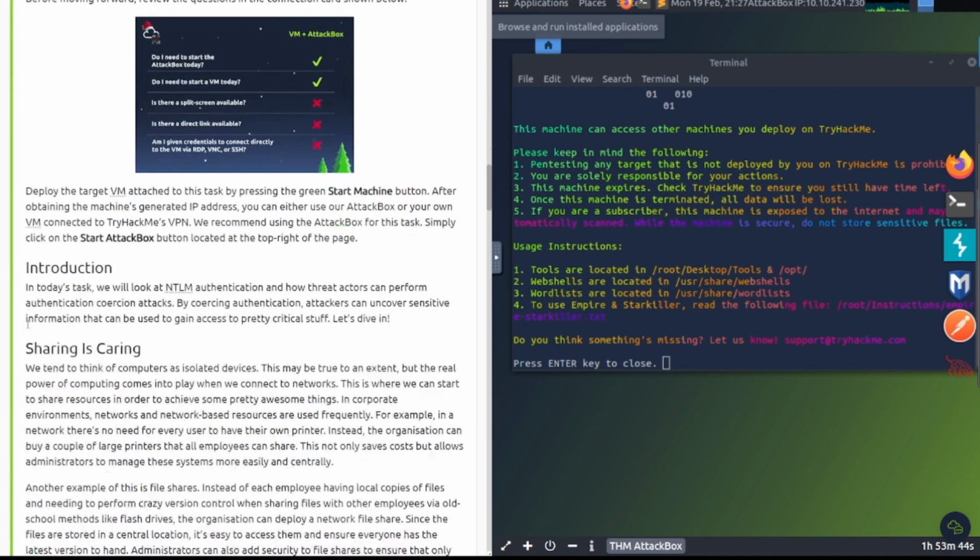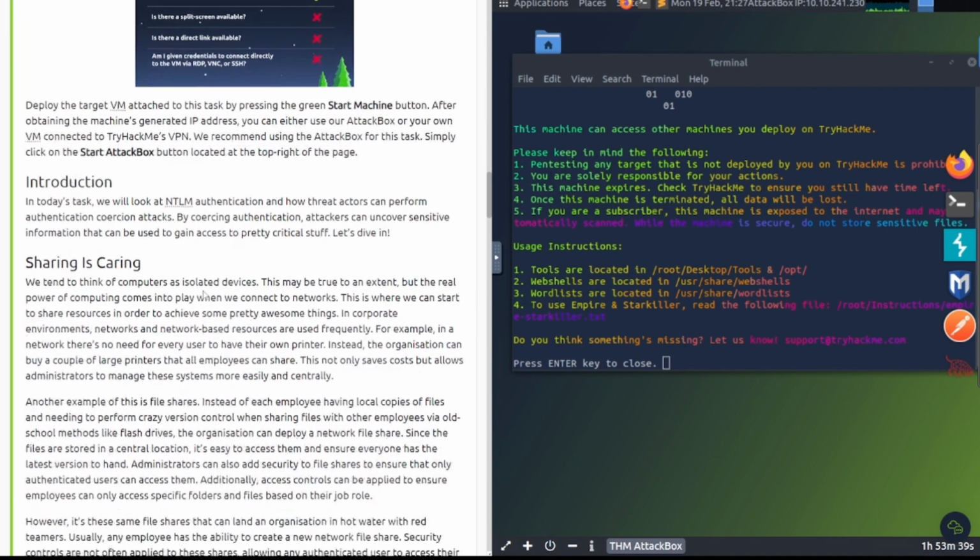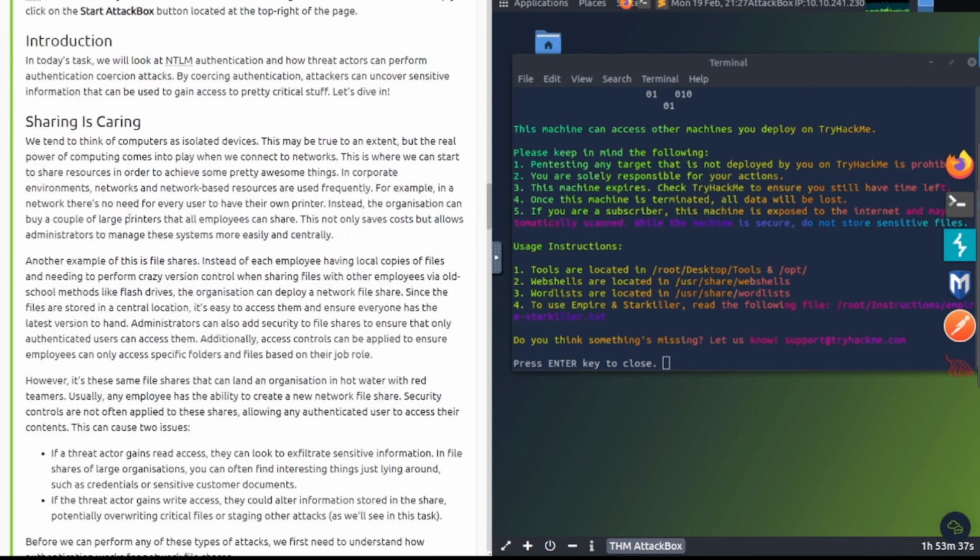Connect to the machine. I've already done that. I got the attack box started up. I got the other VM started up as well. So let's see here. Introduction.